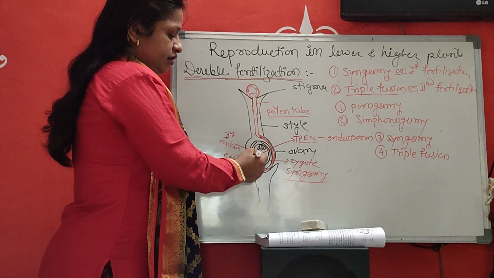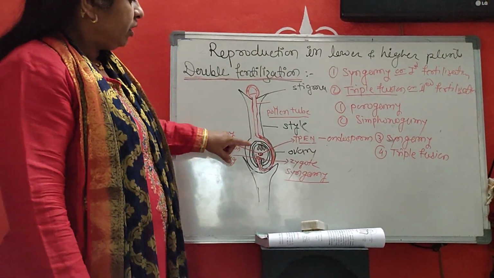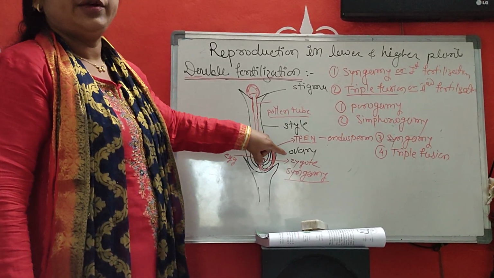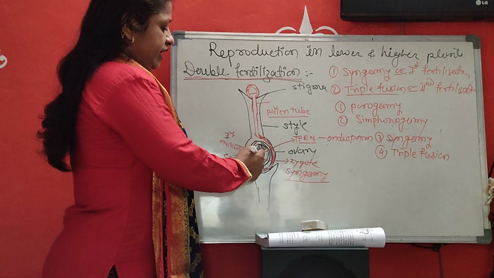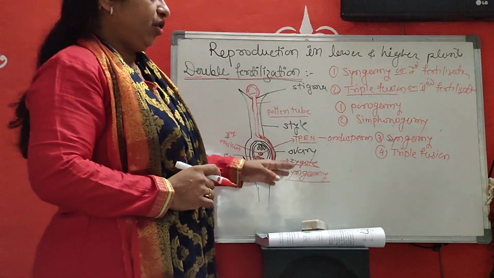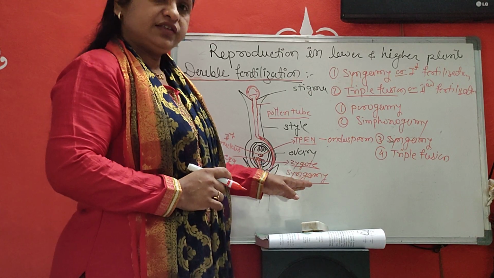They release two non-motile male gametes. These two non-motile male gametes are released in the embryo sac. One male gamete unites with the egg and produces a diploid zygote. This is called the first fertilization, or syngamy.